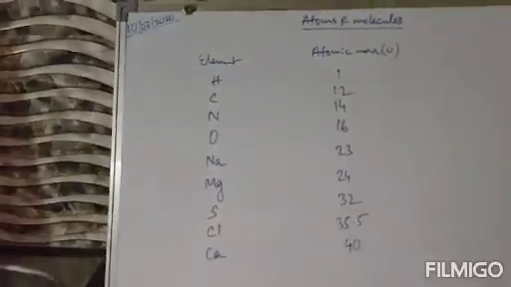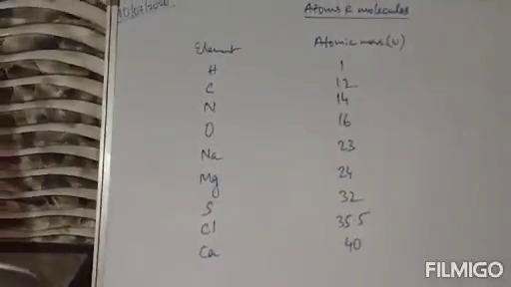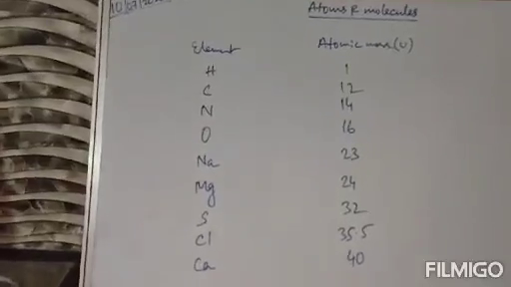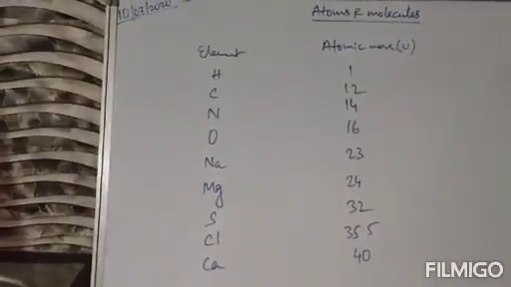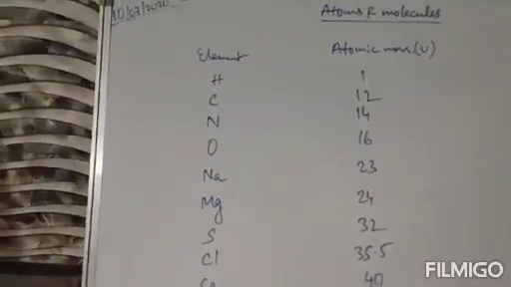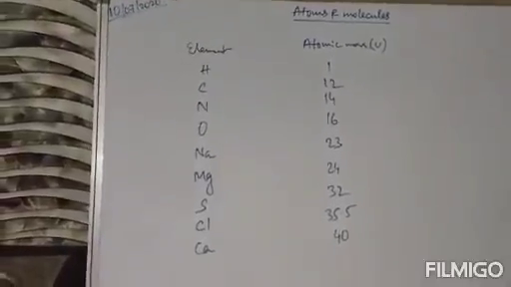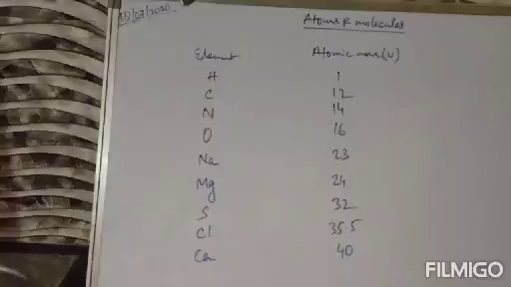In the next session I will discuss how to calculate formula of simple compounds. Clear? There you will require these elements and their atomic masses. And also one more topic given in this chapter, that is valency concept. There also this atomic mass will be required. Clear? So these are some common elements. You need to remember all these elements and their atomic masses. Clear? Next.